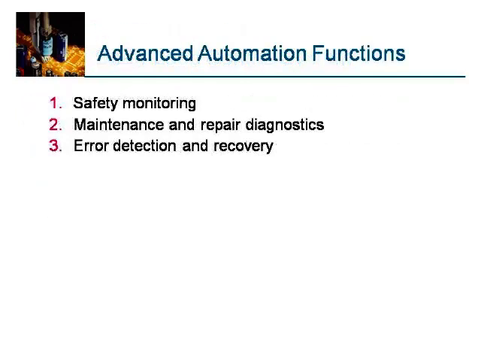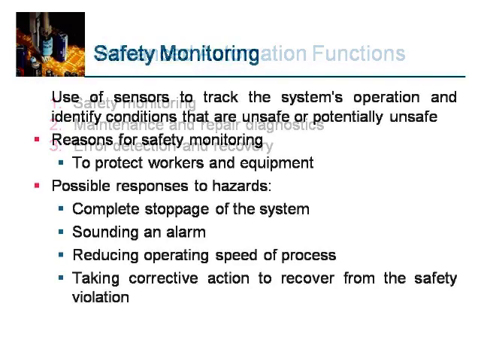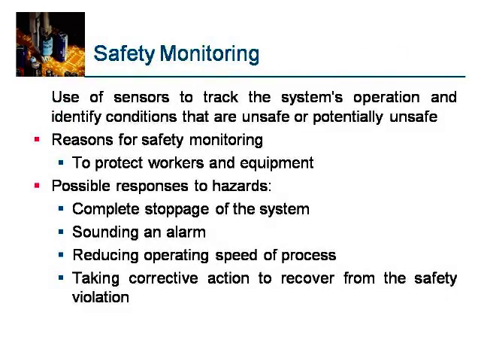Advanced automation functions: in an automation system, safety monitoring is important. Maintenance and repair diagnostics is also part of it, and error detection and recovery are functions of automation systems. What is safety monitoring? Use of sensors to track the system's operation and identify conditions that are unsafe or potentially unsafe. The reason for safety monitoring is to protect the workers and equipment. Possible responses to hazards are complete stoppage of the system, sounding an alarm, reducing the operation speed of the process, and taking corrective action to recover from the safety violation.